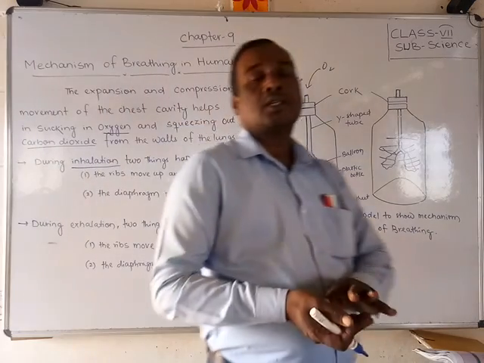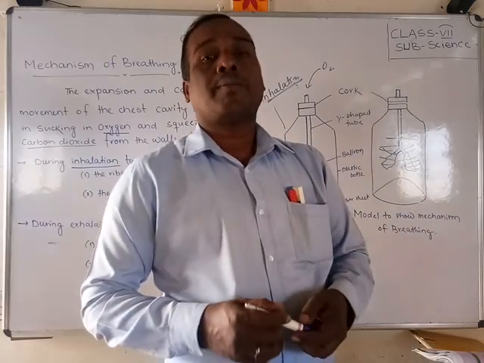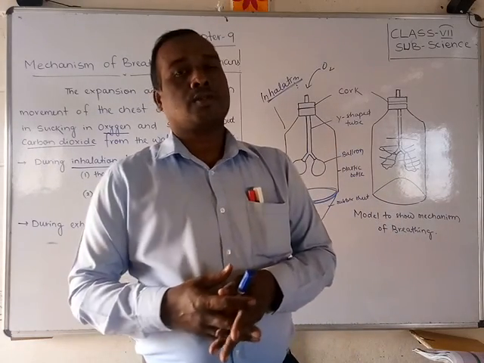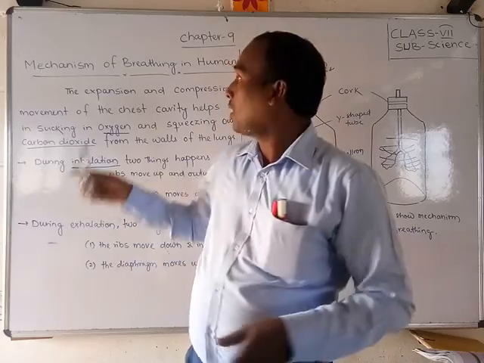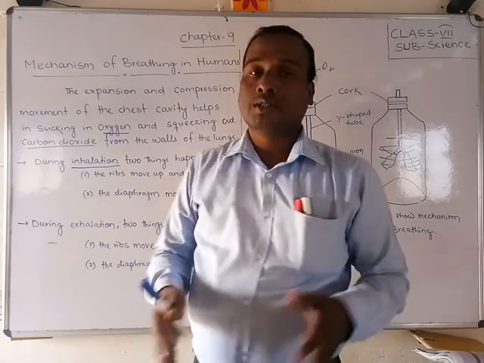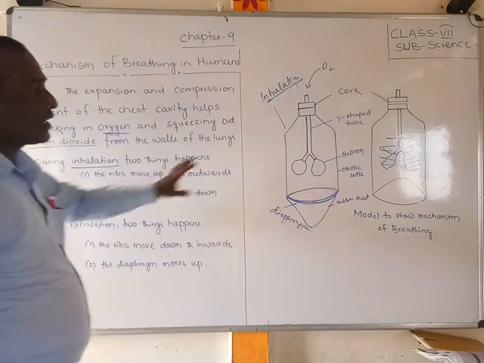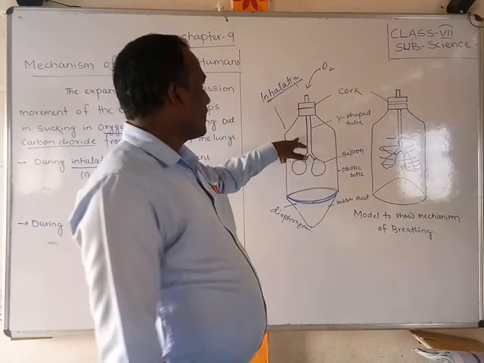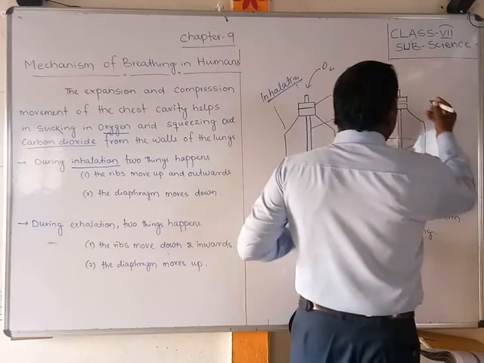Did you understand, friends? So these are the mechanisms of our human respiratory system. Students, I have already explained the mechanism of breathing in humans, but you can also understand it from the diagrams. These are the two things, one for inhalation and the second for exhalation.